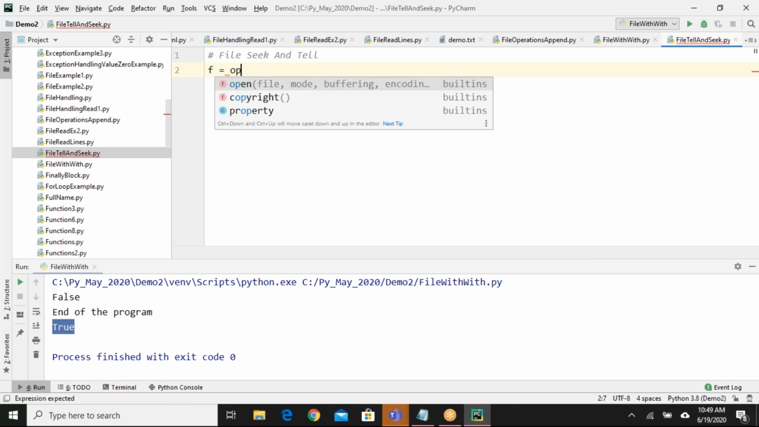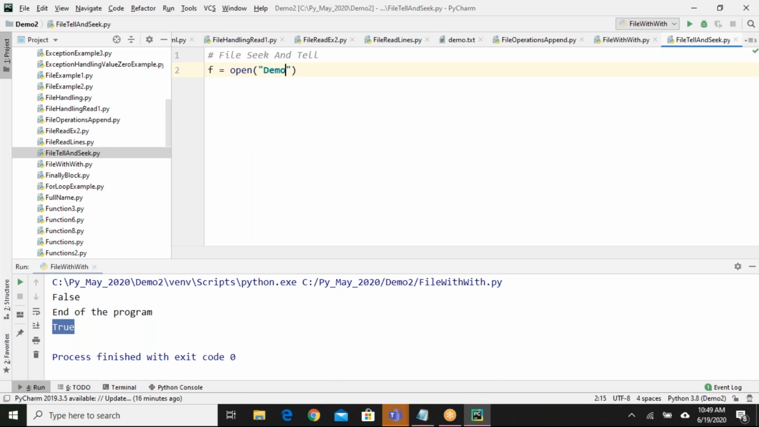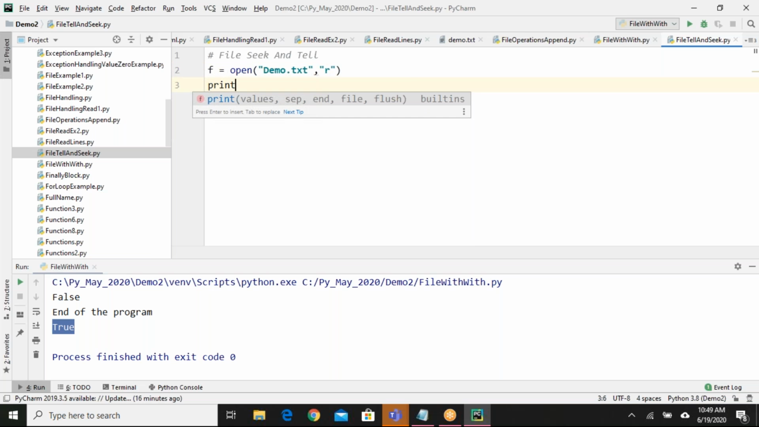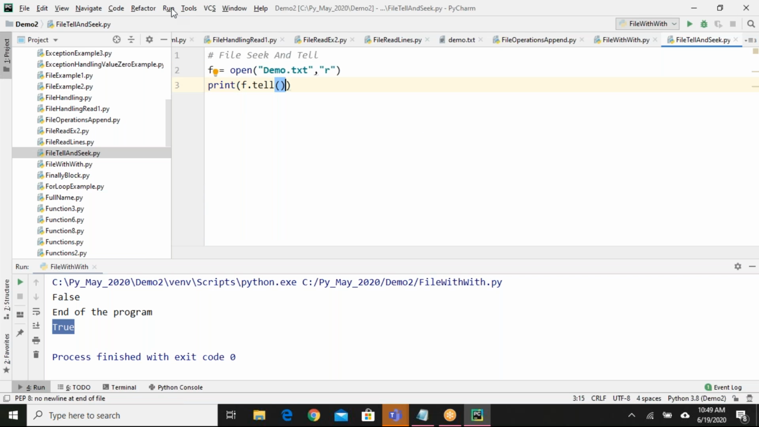f equals open demo.txt. I'll open it in read mode, for example. Okay, anything is fine. So print f.tell. What happens if I run this program?